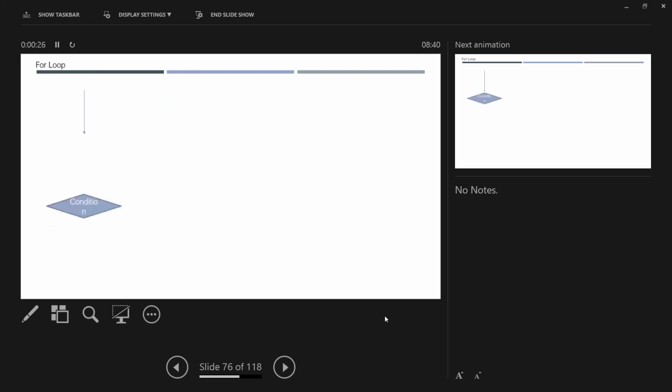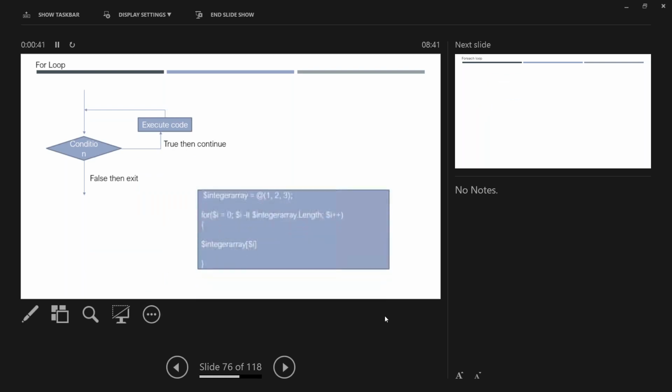So let's see our for loop. We will quickly go and execute. Okay. So a for loop works like this. You will have a condition in the for loop, and if it is true, then it will go and do the operations inside that for loop. If it is not, it will come out.